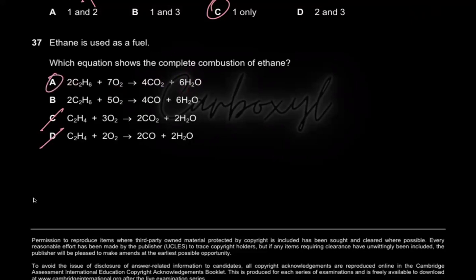A is all balanced. If you look at B, you have 10 oxygens here, and 10 oxygens on the right hand side as well. You have 4 carbons, you have 12 hydrogens, and you have 12. Am I missing something? Wait. What am I missing in B? Oh, it says complete combustion. Yeah, A is the correct option because it's saying complete combustion, not incomplete combustion. In B, the problem is it's giving you carbon monoxide. In complete combustion, you end up with carbon dioxide and water, not carbon monoxide. Yeah, that was crazy.